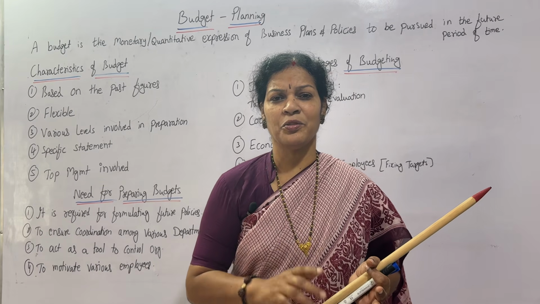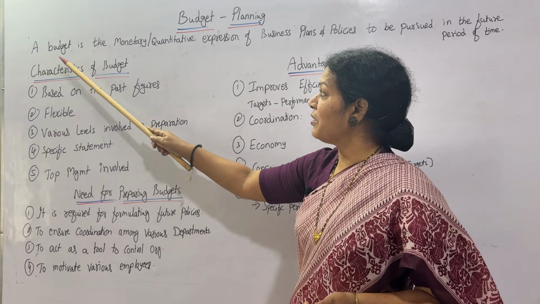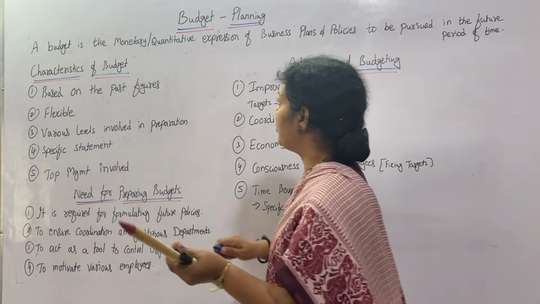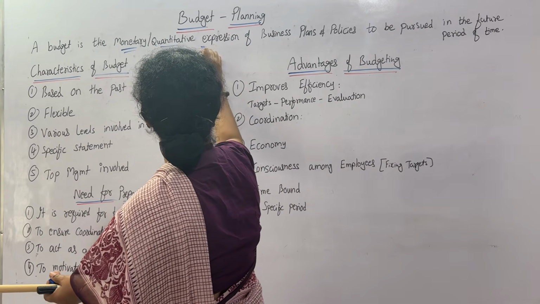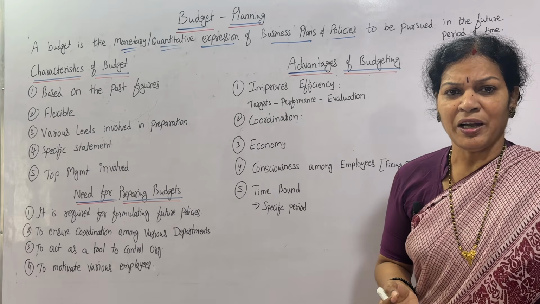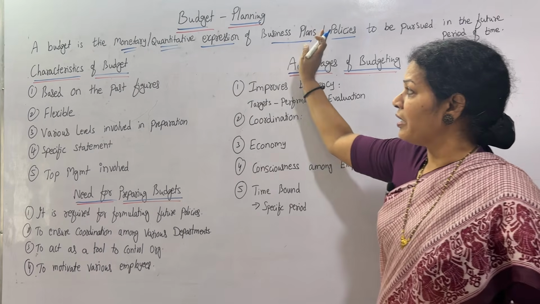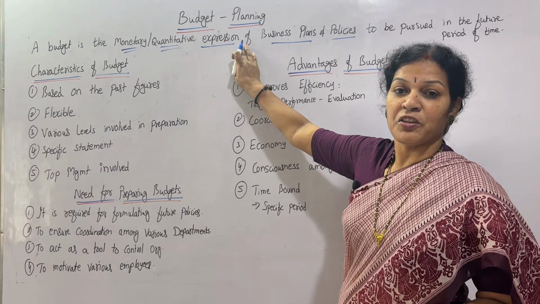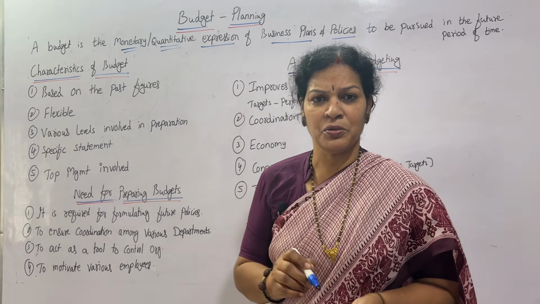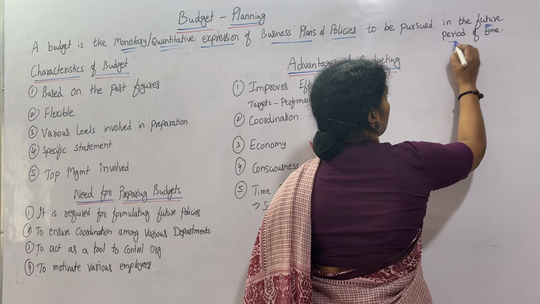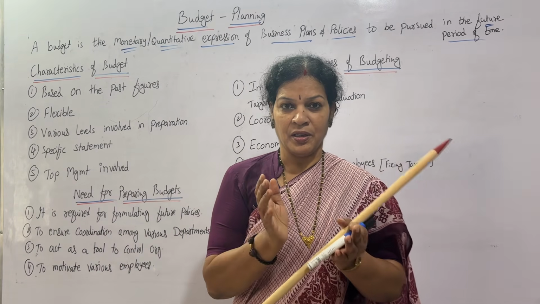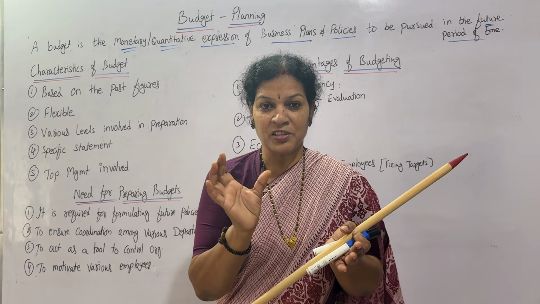In simple one sentence you can say, what is budget? A budget is a monetary or quantitative expression of business plans and policies. Whatever business policies and plans you have, it's a monetary or quantitative expression to be pursued in the future period of time. Budget is always for the future period of time. Say after 6 months, my budget is like this.